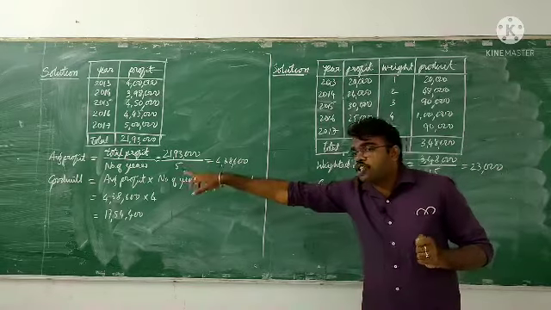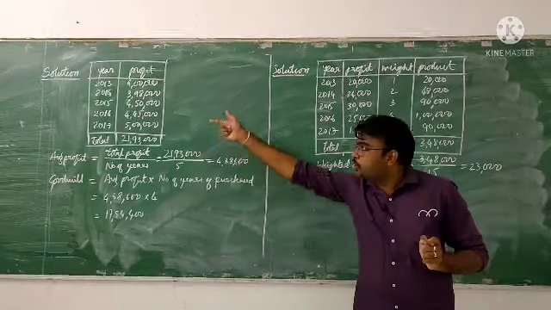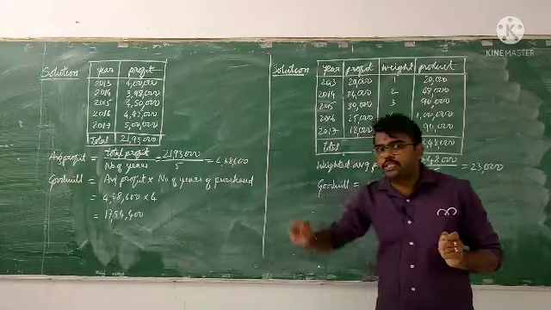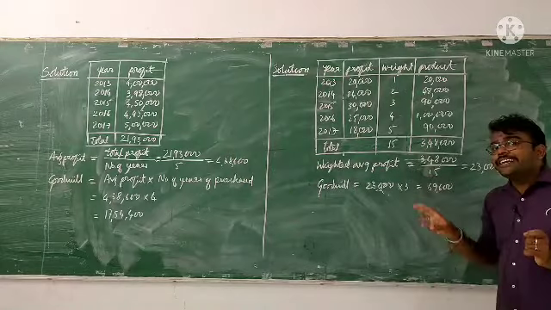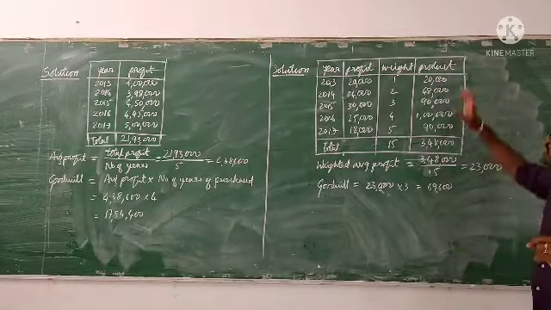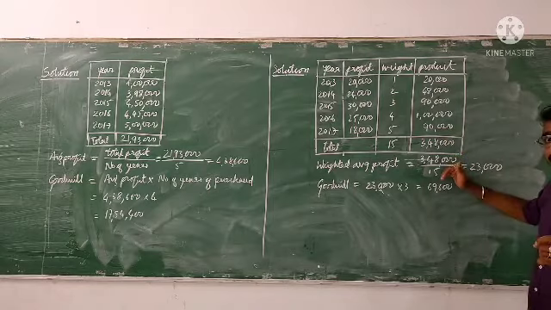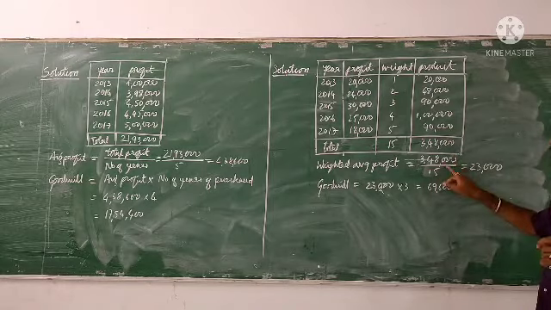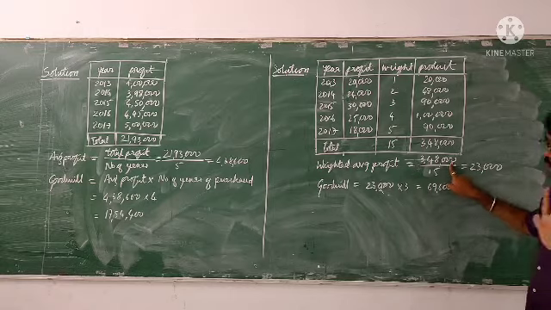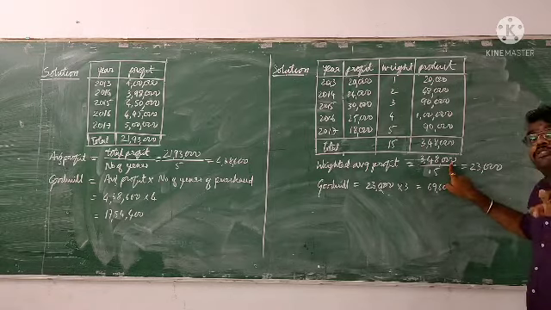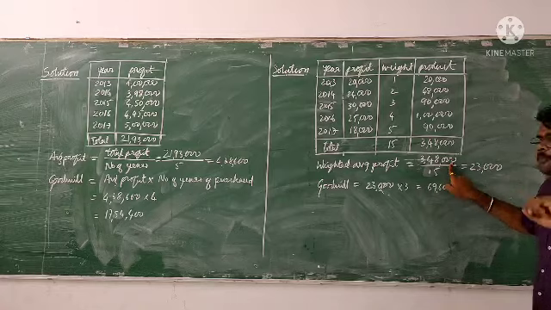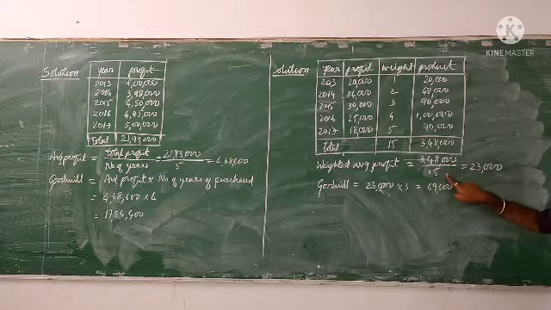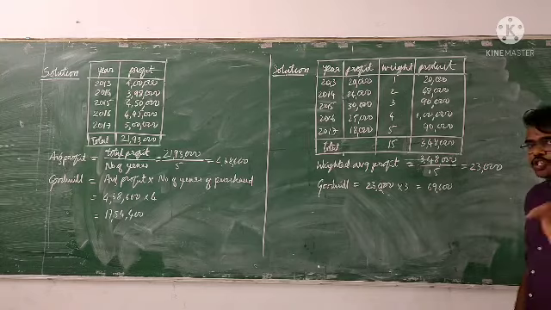Now we should calculate the weighted average profit. For average profit, what was the formula? Total profit divided by number of years. But for weighted average profit, the formula will be product divided by the total weight. What is the product here? 3,48,000. Don't divide it by 5, divide it by 15, the total of the weights. So 3,48,000 divided by 15 will become 23,200 as the average profit.